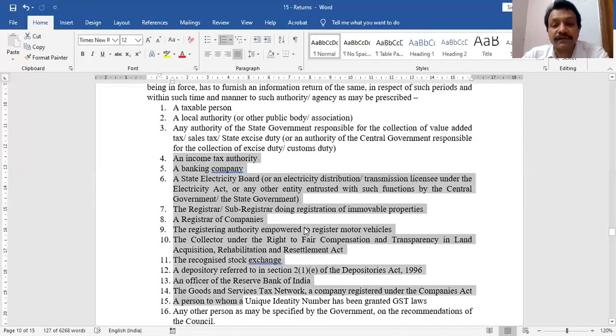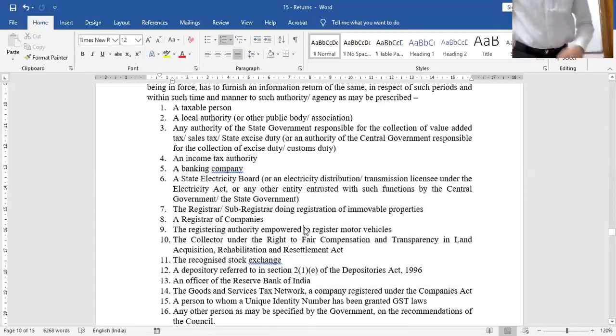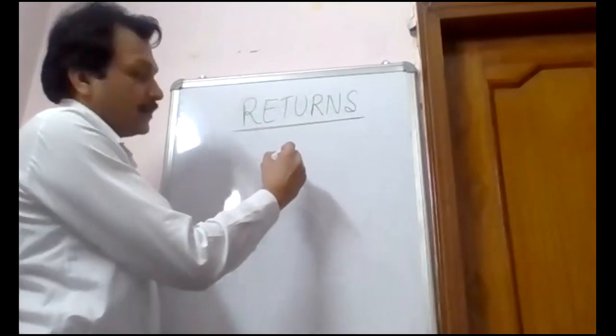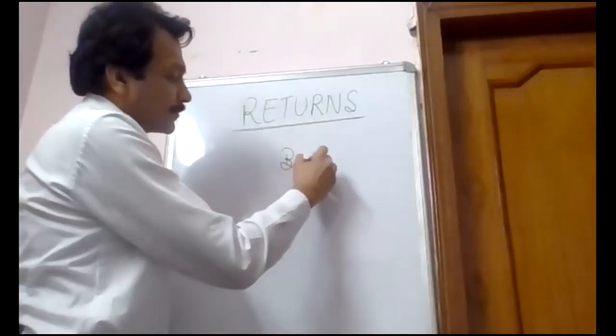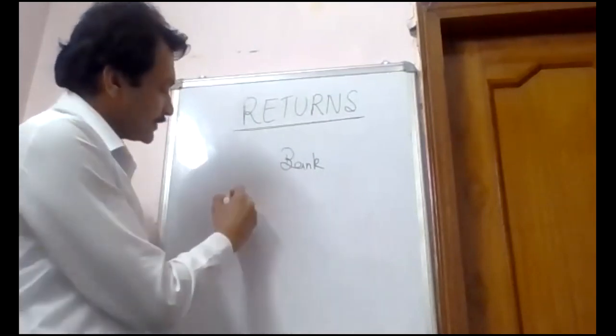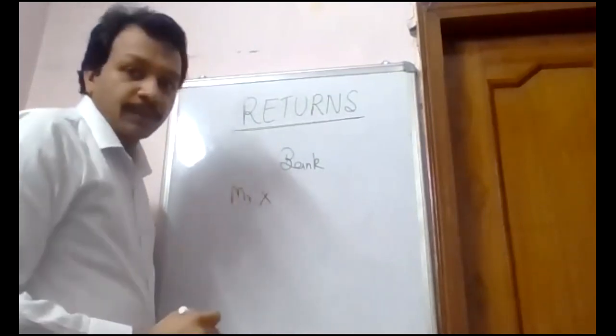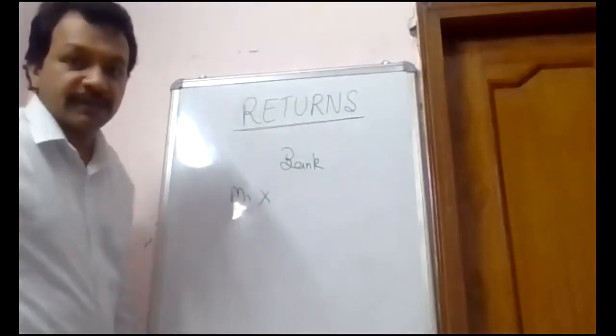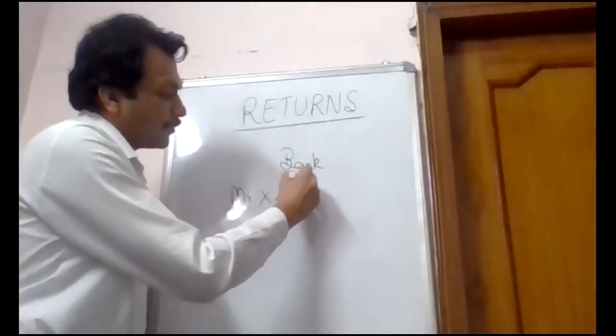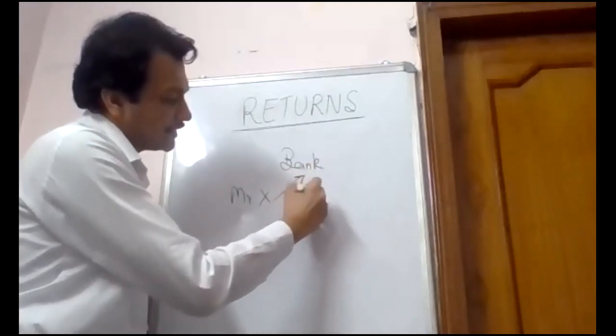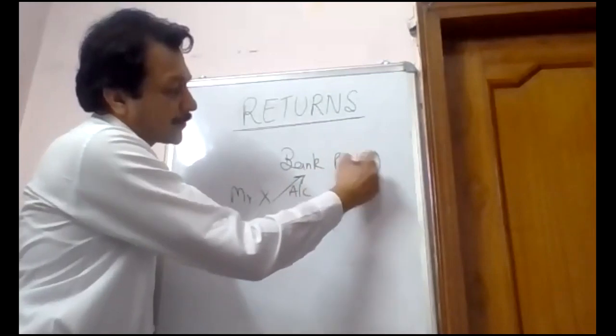So what can I say with the help of this? Let me explain this with the help of this board. I hope this board is visible. This is a bank. Okay, I am a registered person, Mr. X, and I have a bank account with this bank, PNB, Punjab National Bank, for example.